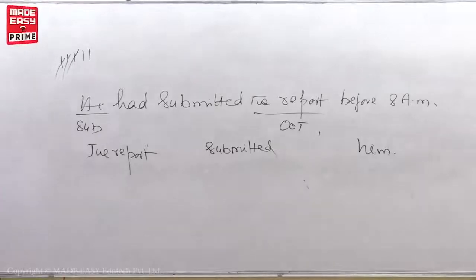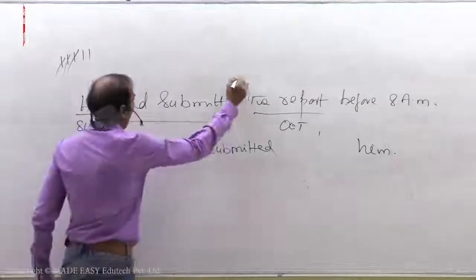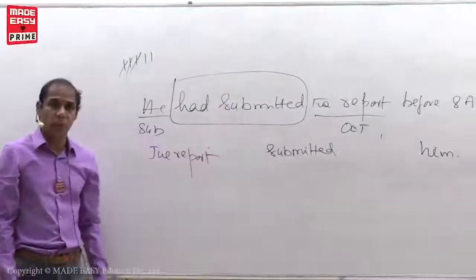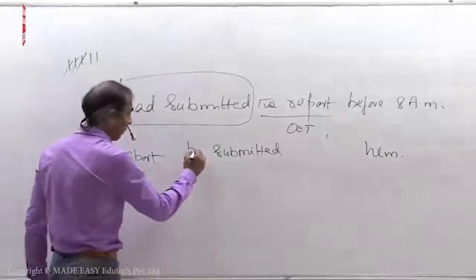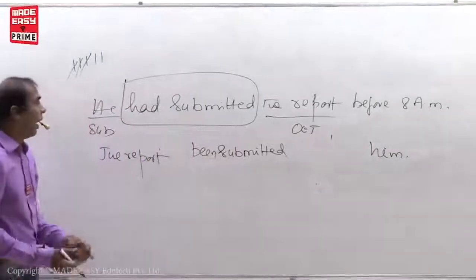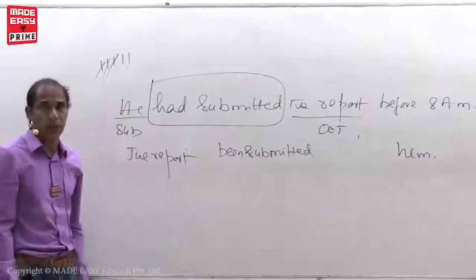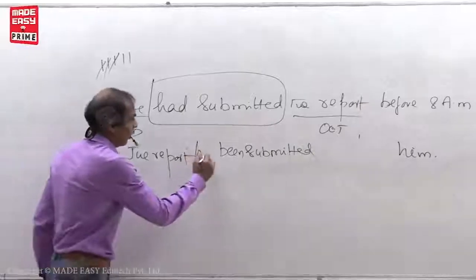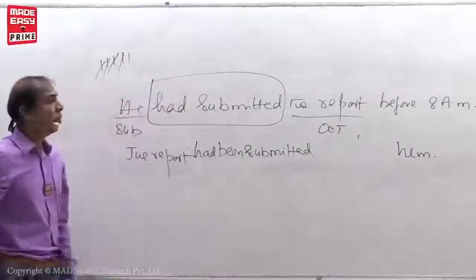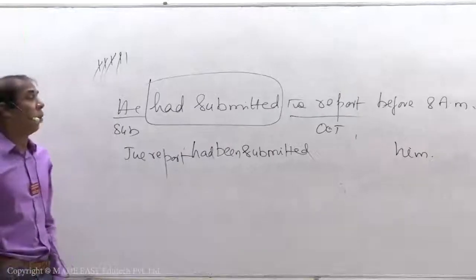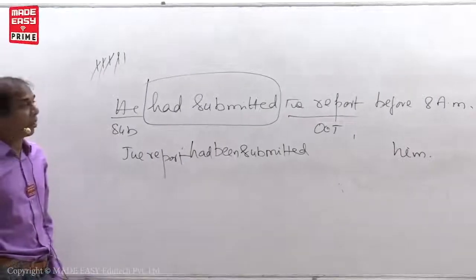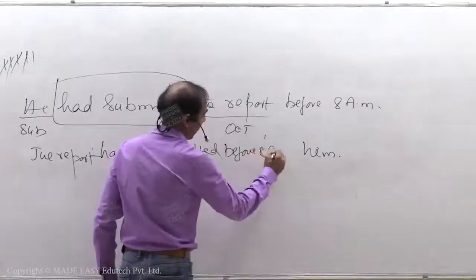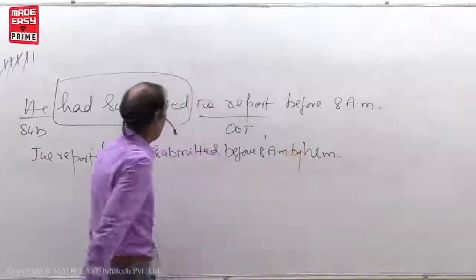Right? Put the be form. This is had plus V3, past perfect tense. What is the be form we have to use? Been. Have, has will change depending on the person, but had is used with all the persons, so had comes as had. Put by. What I told you: when you want to put by, first check whether any main points are there in the sentence. Before 8 a.m. is a main point here. Then you write by.